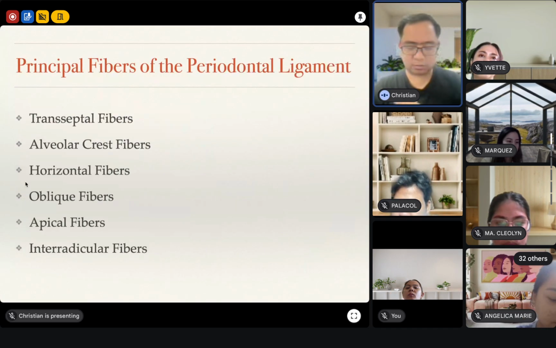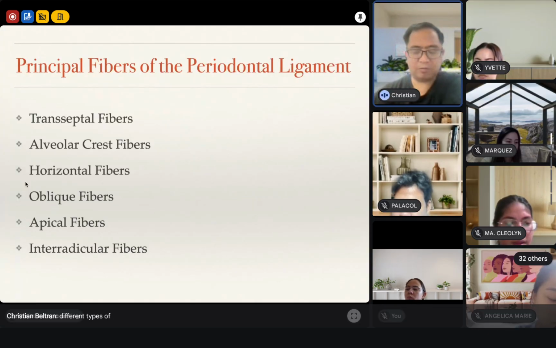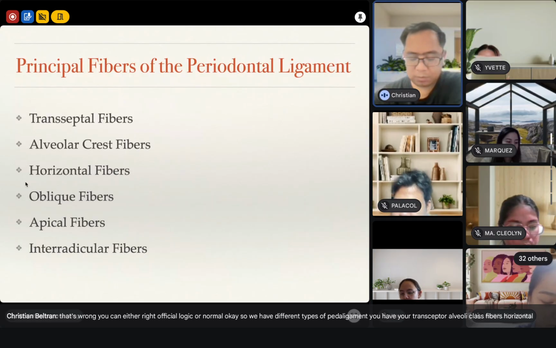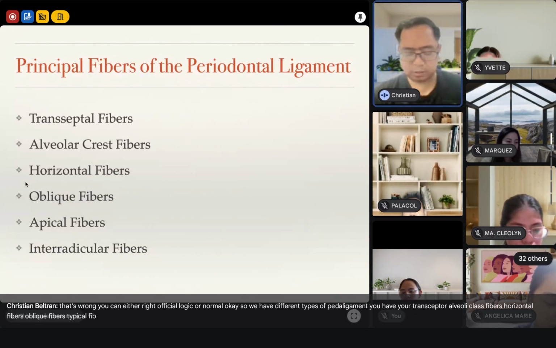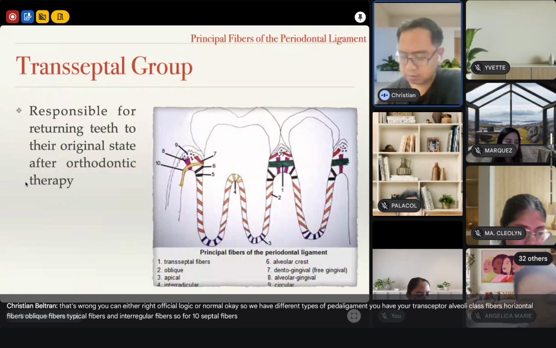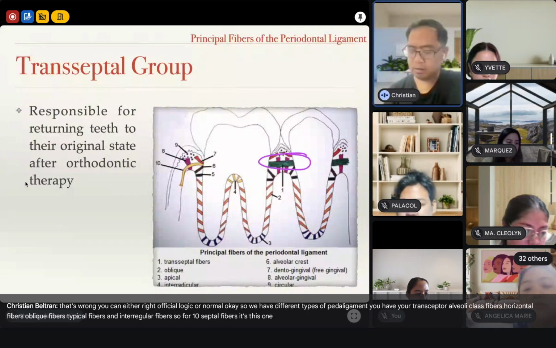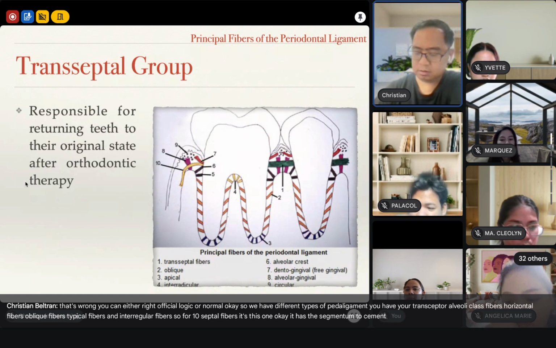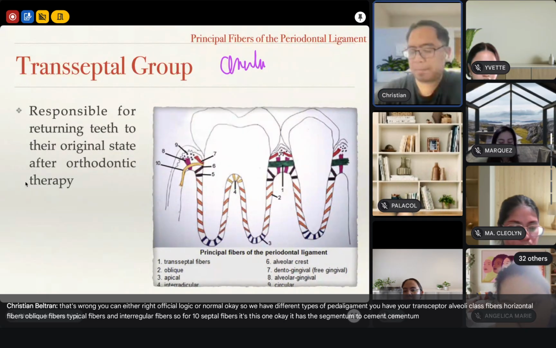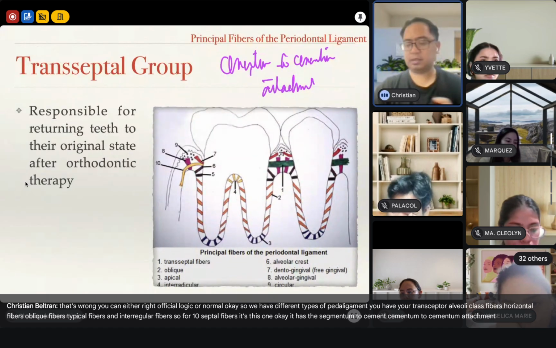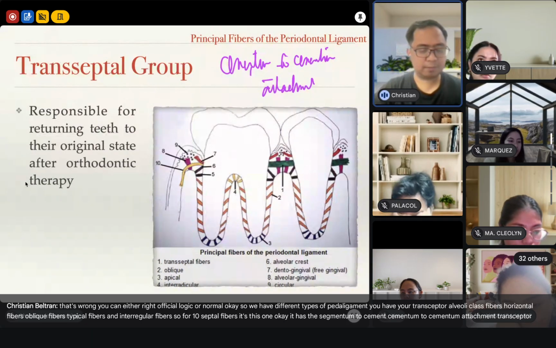So we have different types of periodontal ligament fibers. You have your transeptal, alveolar crest fibers, horizontal fibers, oblique fibers, apical fibers, and interradicular fibers. For transeptal fibers, it's this one. It has the cementum to cementum attachment. Transeptal.